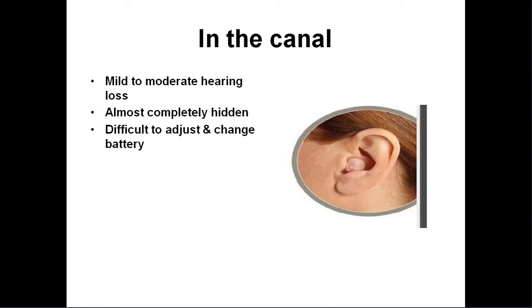In the canal, again for mild to moderate hearing loss, it is almost completely hidden. Compared to the in the ear type, the in the canal type is a little smaller, and only a small part of the hearing aid is visible at the outer part of the external auditory canal. It is difficult to adjust and change the battery. It is very small, so it is more acceptable cosmetically, but handling this instrument is very difficult because the battery and everything are fixed into this small unit. So changing the battery is also very difficult.